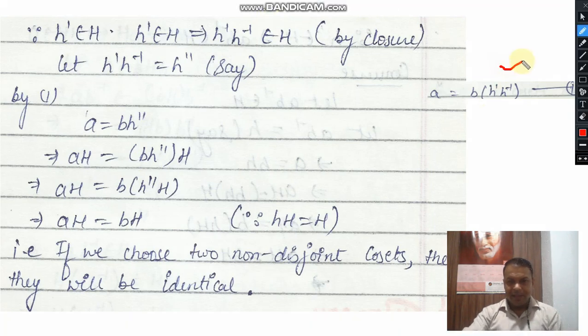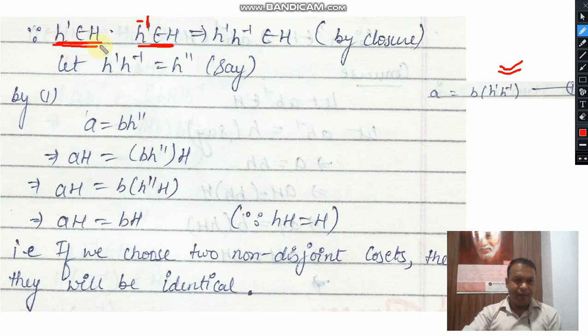Yes, this was the condition which we wrote earlier on the previous slide. Again we are taking a different element. Let us suppose h' is an element of H. So h inverse will also be an element of H, because H is a subgroup. Please make it correct, it is h inverse.